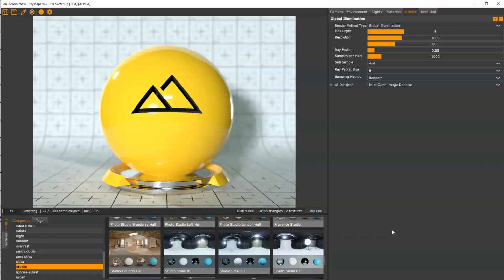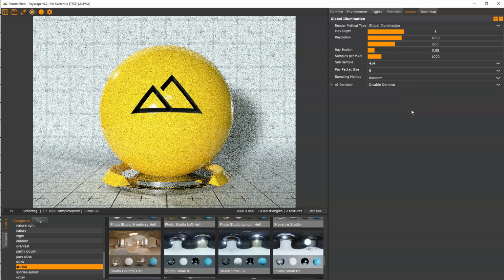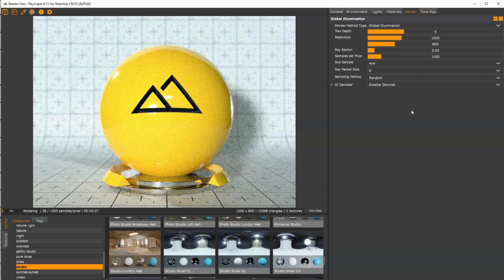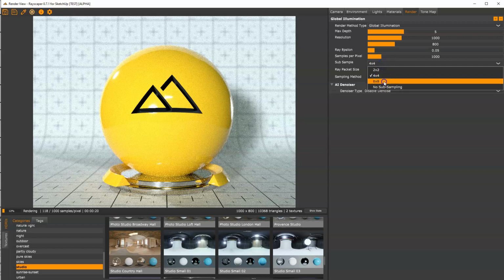You'll see that the image becomes noise-free pretty quickly, and that's because we use AI denoising. If you disable the denoiser, you'll see that it'll take a lot longer for the noise to clean up. You can configure the samples per pixel you want per image. We can also configure subsampling, for example.